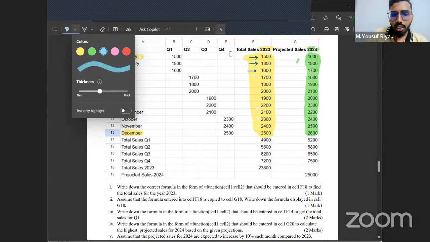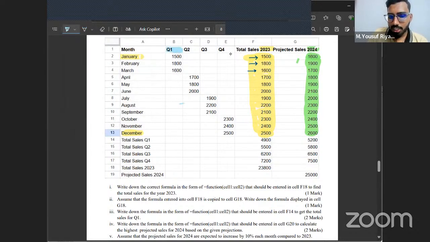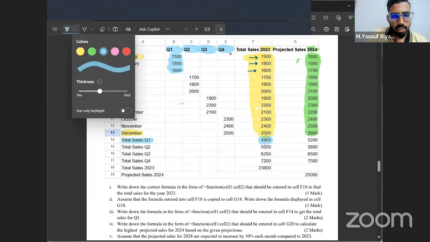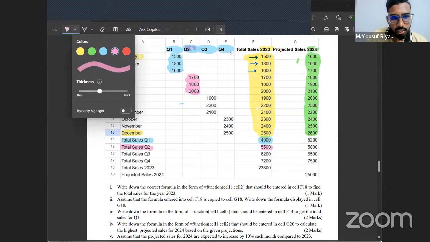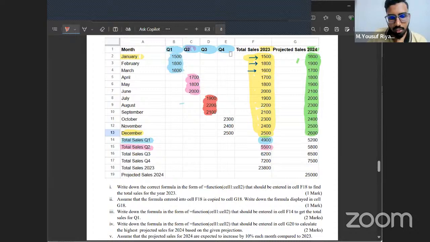Every 3 months. So you can see they have mentioned Q1, which means the first 3 months, Q2, the second 3 months, Q3, the next 3 months, and Q4, the last 3 months. Then the total of the first 3 months' sales, January, February, March, they have mentioned here as total sales for Q1. The total of the second 3 months, April, May, June, they have mentioned here as total Q2 sales. And then the total of the next few months' sales, that is Q3, from July to October.